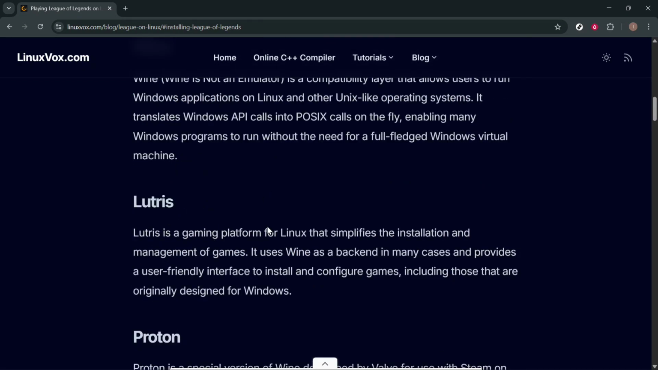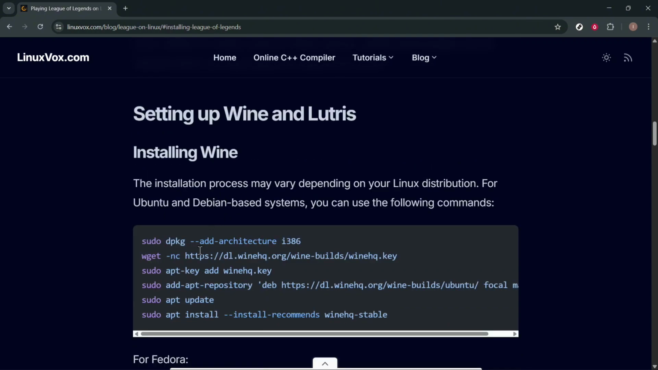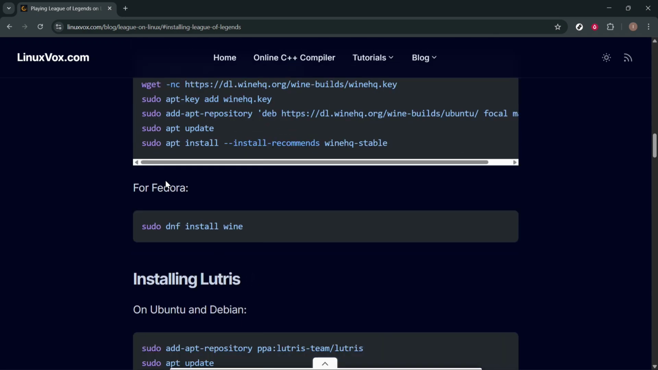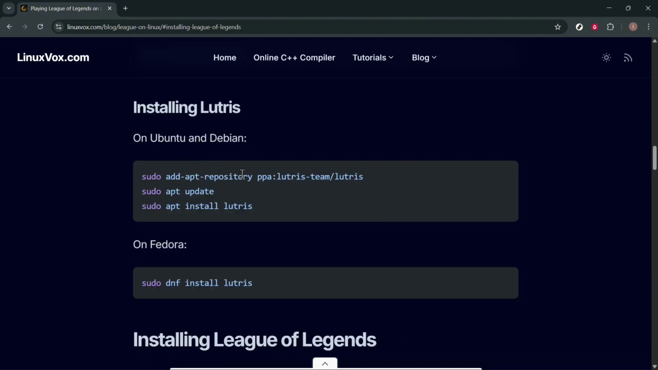Lutris is a gaming platform for Linux that simplifies the installation and management of games. It uses Wine as a backend in many cases and provides a user-friendly interface to install and configure games, including those that are originally designed for Windows. Now, to install Wine, you need to go ahead and enter this command into your command prompt as a developer. Now, after that, to install Lutris, go ahead and enter this command.